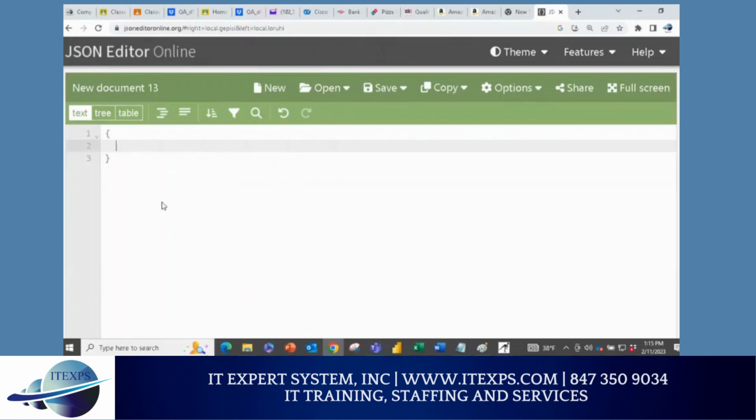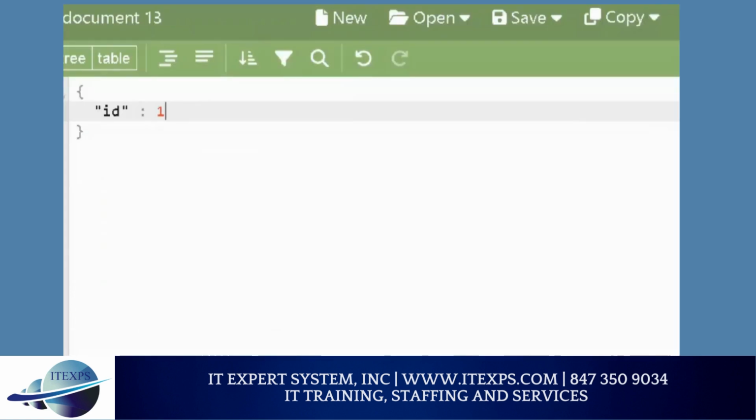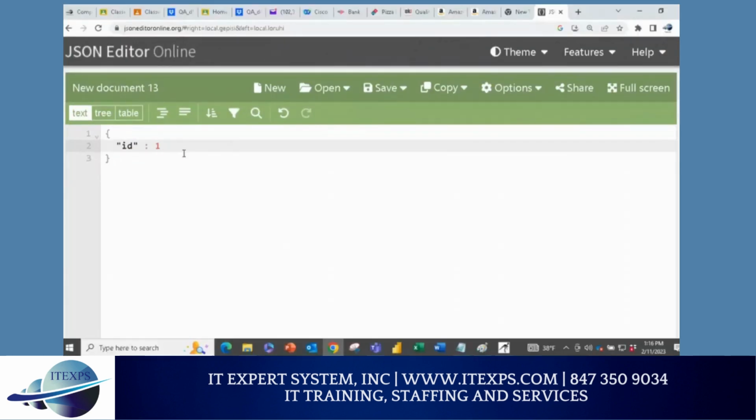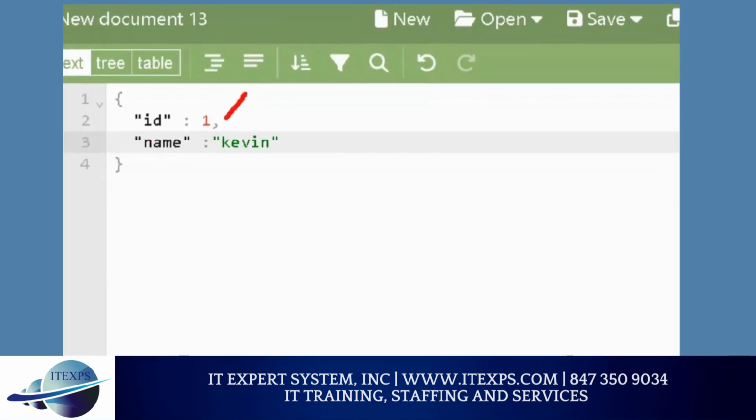Now let's start with student. We are talking about students. So we'll say "ID" in double quotation, then colon, then 1. This means this is the key and this is the value. Make sense or no? Key and value. Now, comma. Now we can say "name", colon, Kevin. So you can see that I have a second key, but they are separated by a comma.